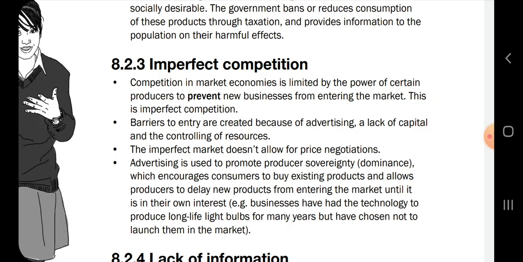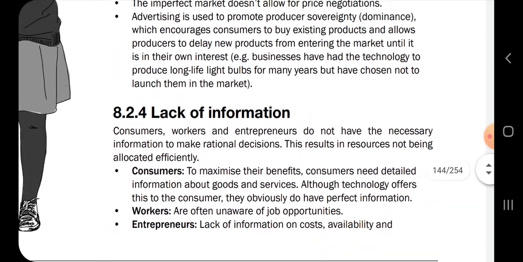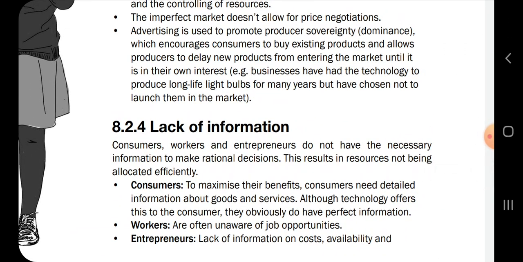So the characteristics of imperfect competition are the ones that make it highly likely that the market should fail. And then lack of information, that's number 4. Consumers, workers, and entrepreneurs do not have the necessary information to make rational decisions. So we do not have enough information or research about a certain industry. So the industry might fail because there is no information available.